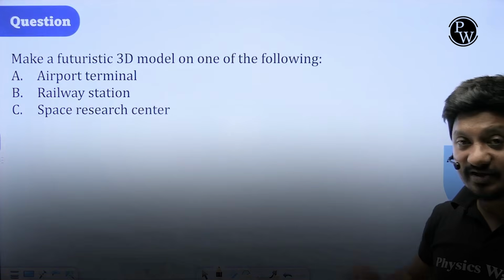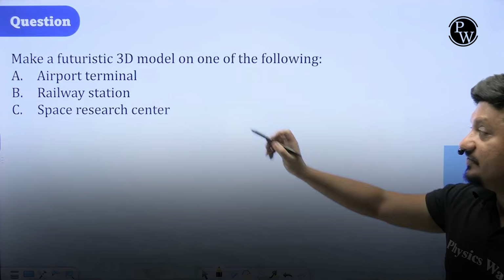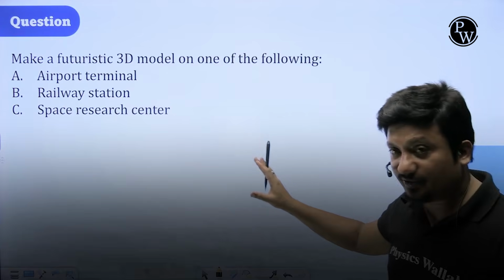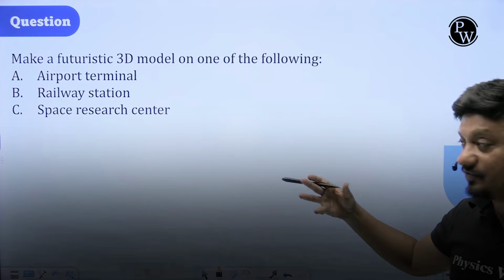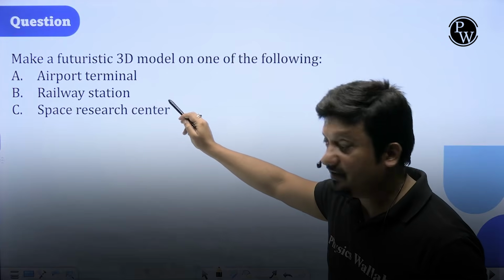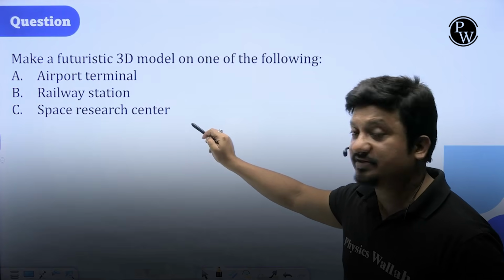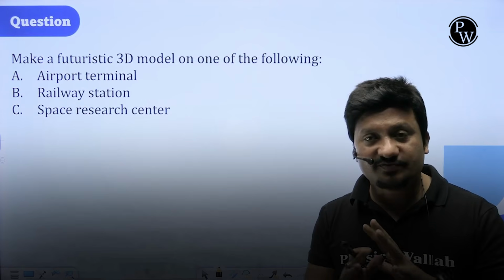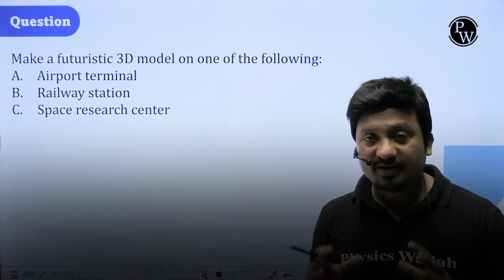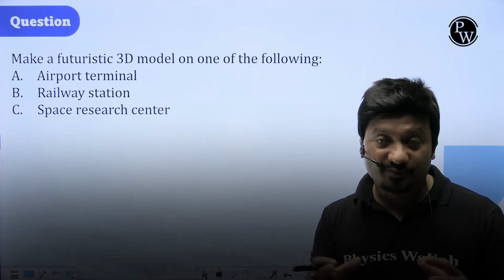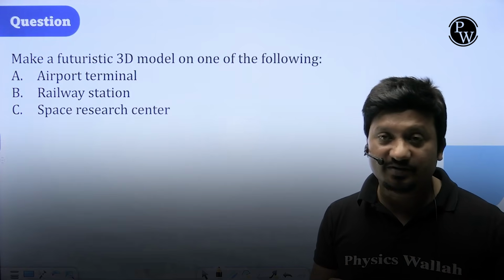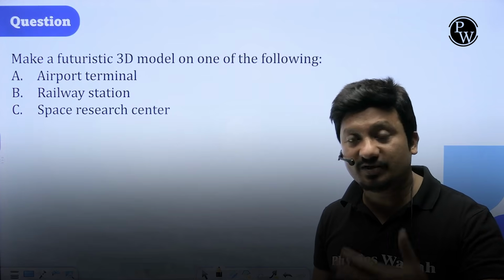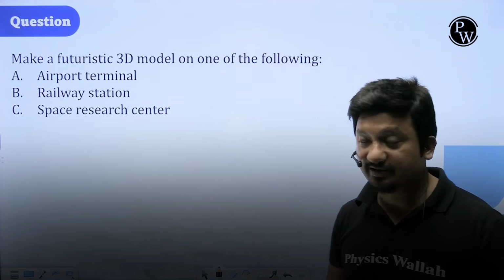There can be a question which can come from the futuristic point of view, in which you will be asked to make a futuristic 3D model based on any one of the following: airport terminal, railway station, space research center. These are the three things which is given. Now, based on this, you need to make a model which is flawless, which can have many elements, but you need to keep in mind what will you make. For this, you first have to sketch, write the concept, and after that you will execute it. Sketching is necessary so that model making is easier, since you know what you are going to plan.